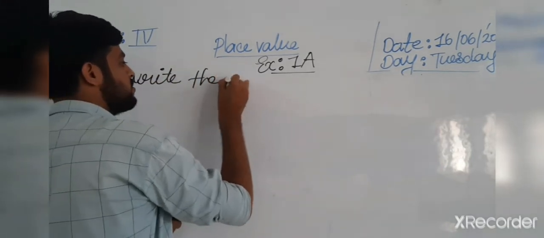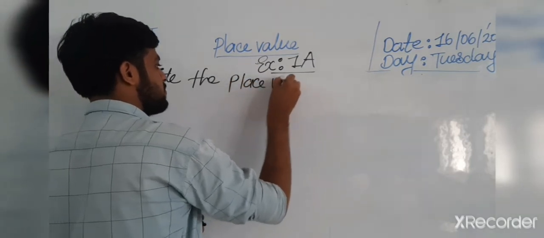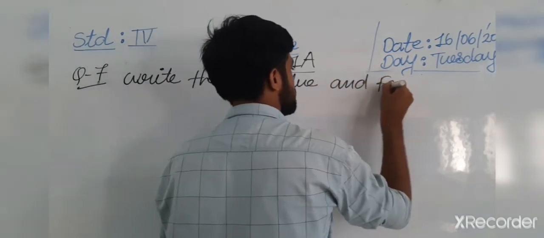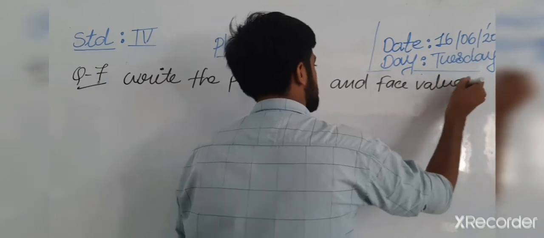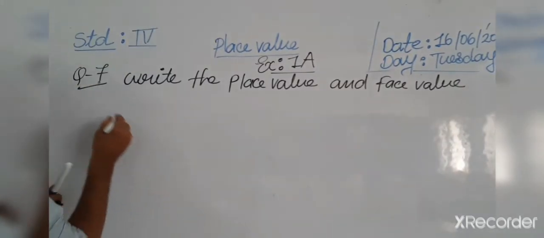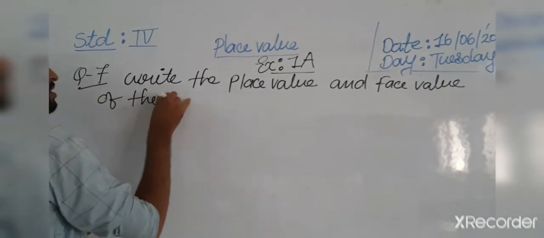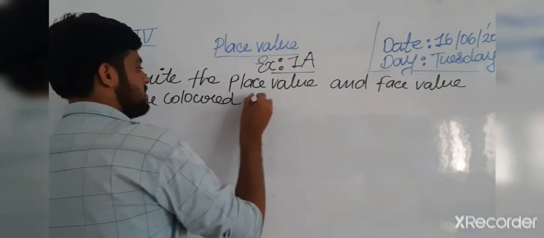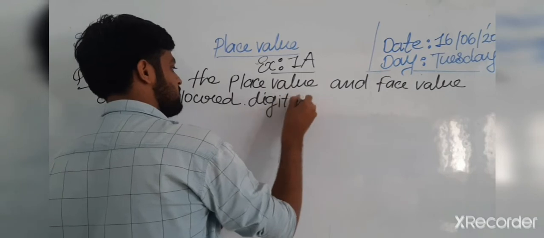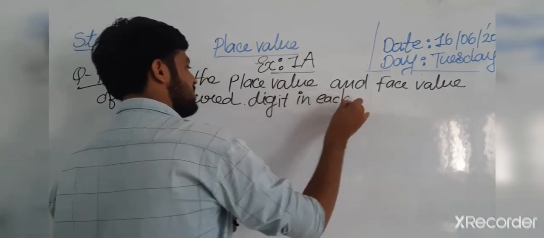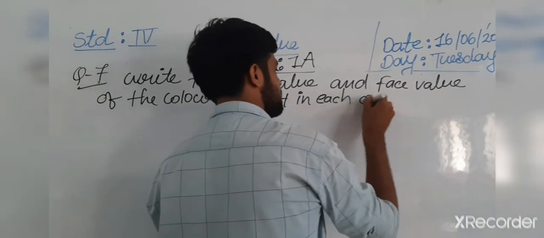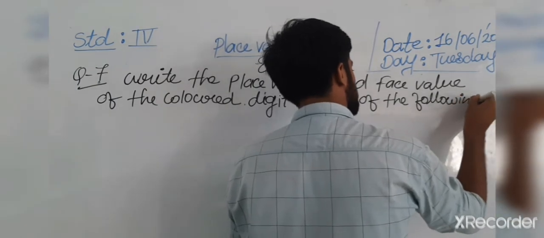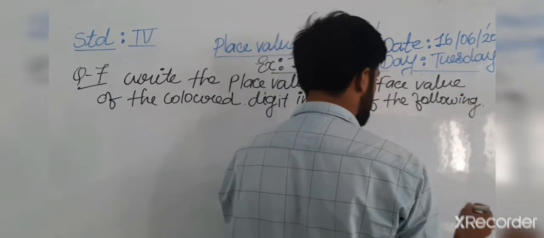Write the place value and the face value of the colored digit in each of the following.